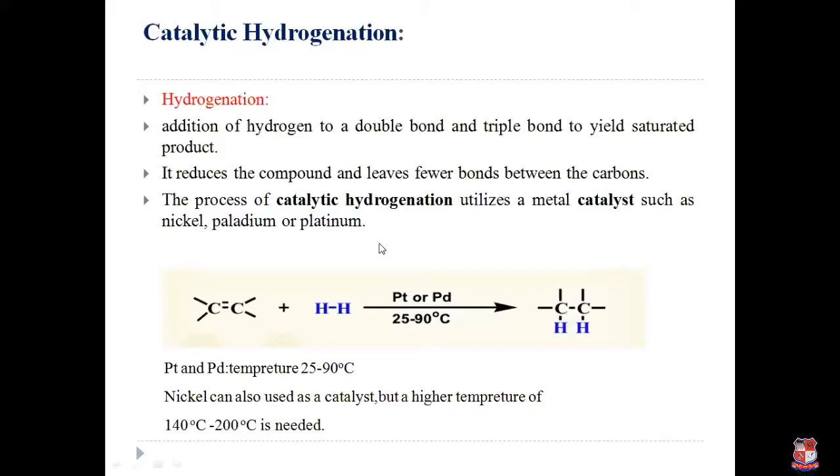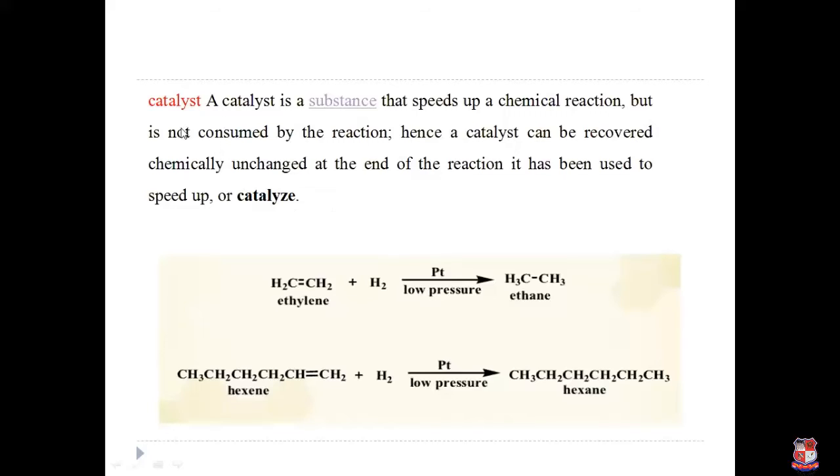So why do we use a catalyst here? Okay. First, a catalyst is a substance that speeds up the chemical reaction, but it is not consumed by the reaction. That means it is recovered chemically unchanged at the end of the reaction. So the catalyst is used here to speed up the reaction, and it doesn't take part in the reaction, meaning it is still present at the end of the reaction.